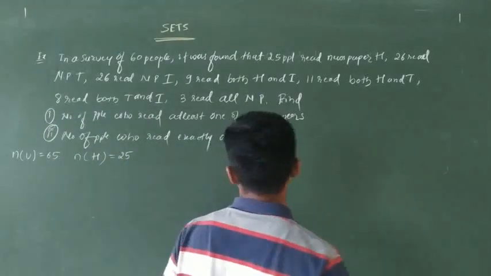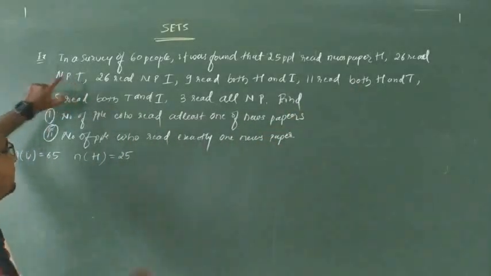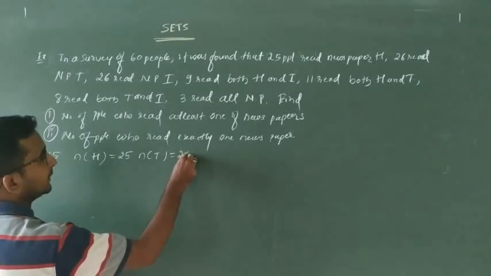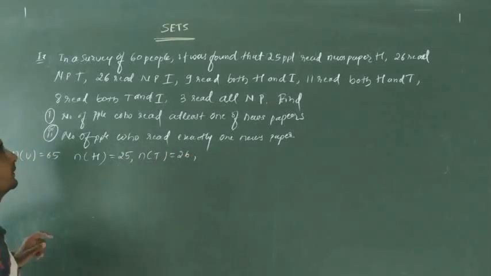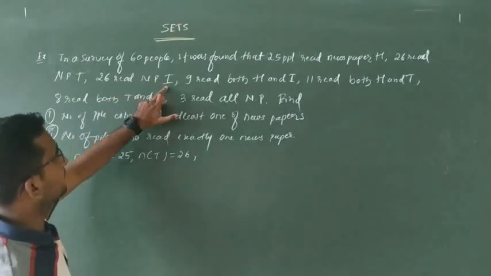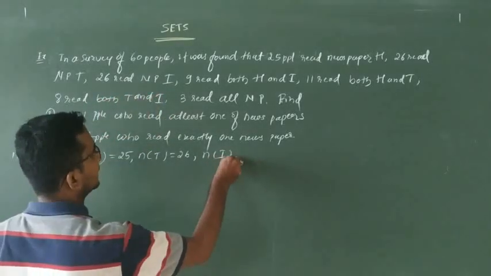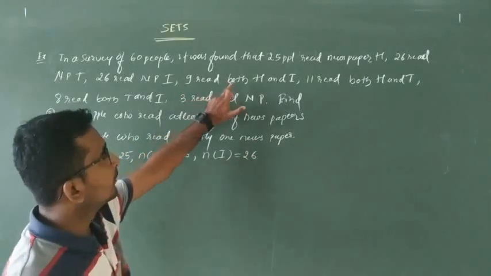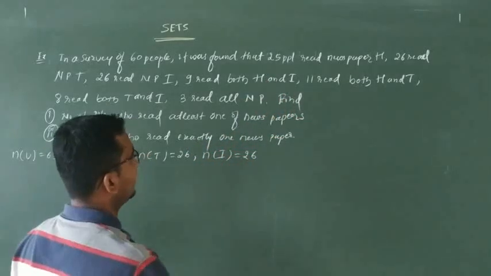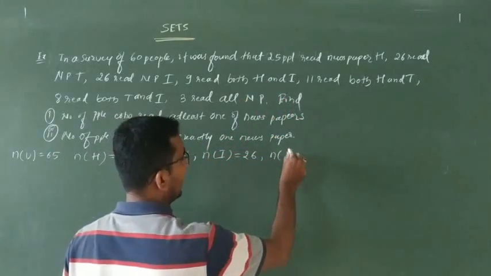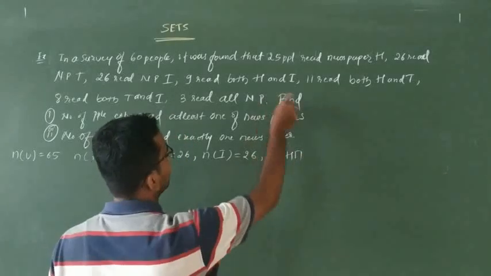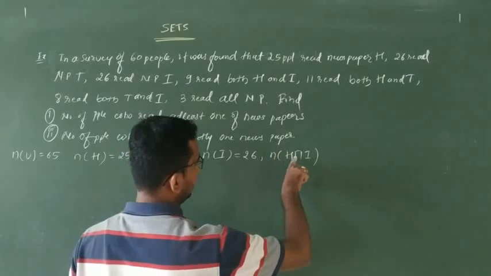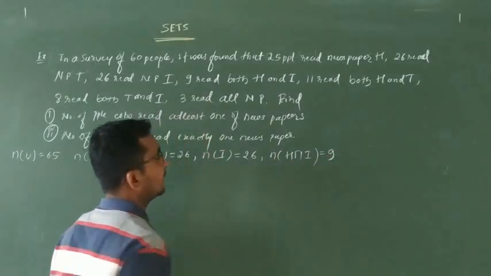26 read newspaper T, that is N of T is 26 they have given. Next, 26 read newspaper I, that is N of I is 26. 9 read both H and I, which means N of H intersection I, or else we can write it as N of I intersection H also, that is 9.